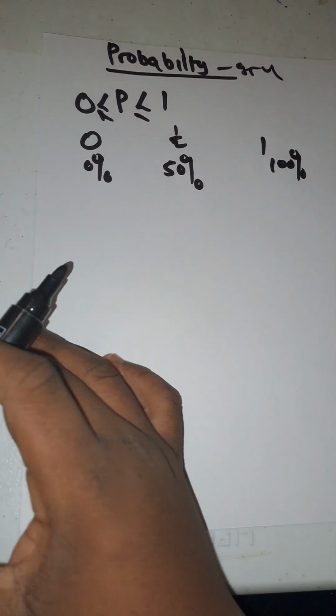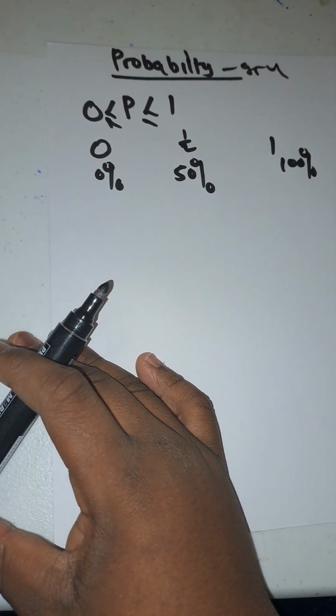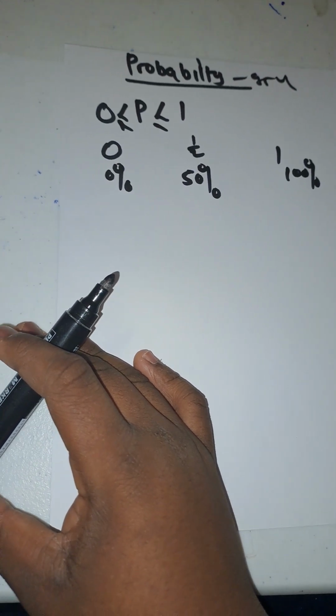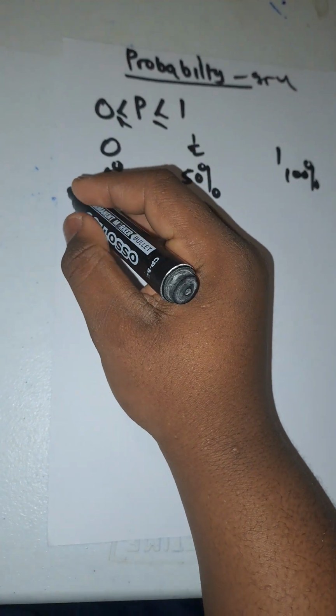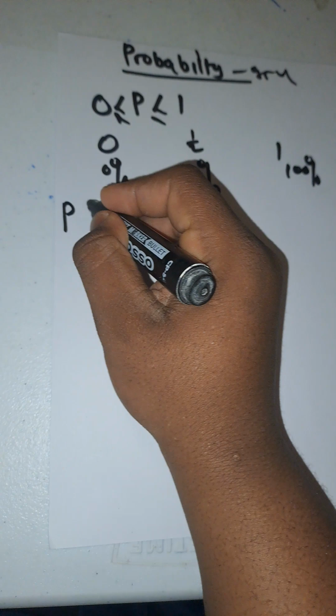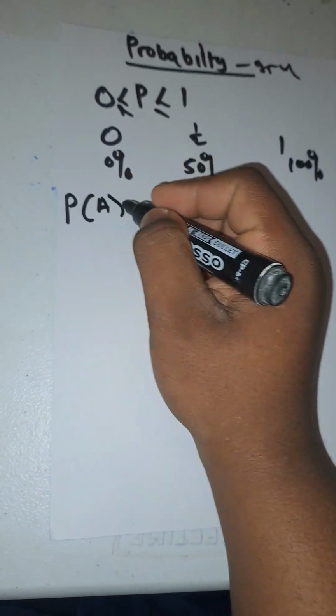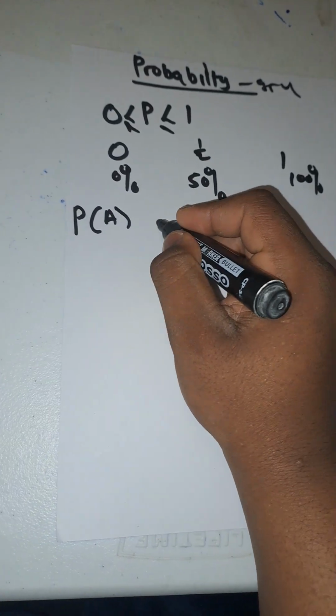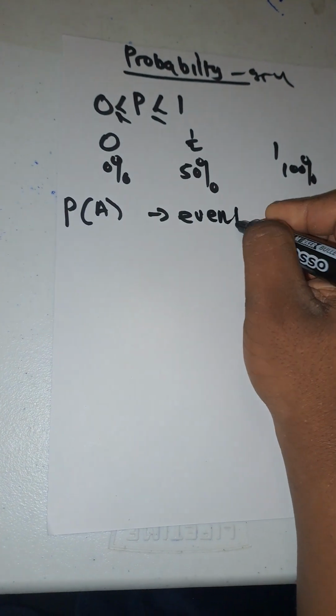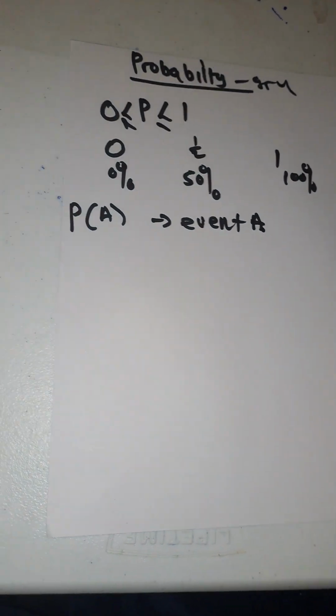So now, let's go to the probability equation. So this is the probability maybe of A. This is the probability of what? Event A, just for example.